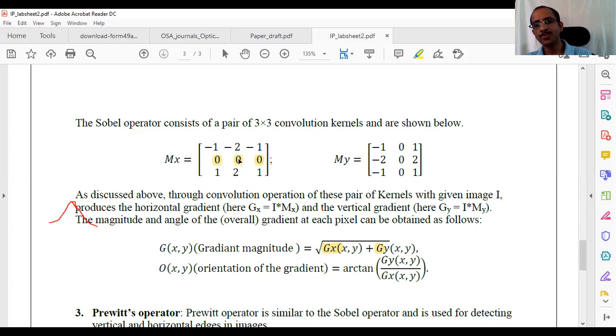You give more importance to the center pixel, because you are finding the gradient at the center location. You obviously want to give more importance to the pixels around it. These 2 pixels anyway we are not considering because it is a horizontal edge, and these 2 pixels I want to give more importance while finding it. Is this clear or not?